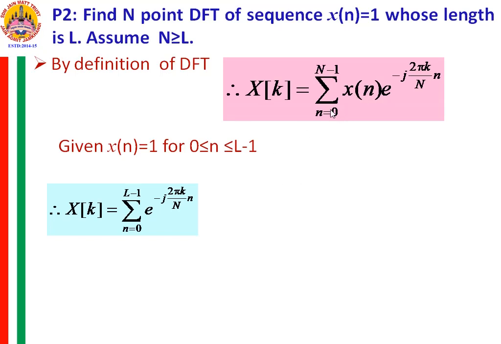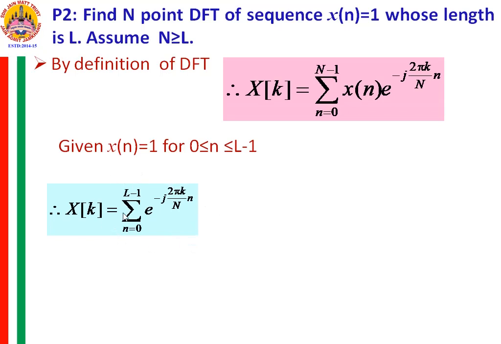So instead of varying it for the entire duration from 0 to N minus 1, I am varying it from 0 to L minus 1, because up to that only x[n] has amplitude equal to 1. So the summation is varying from 0 to L minus 1 of e raised to minus j 2 pi k by capital N into n. Now express this in closed form, as you have done while finding the DTFT or FT, or even while finding the Z transform, where you obtained the closed form of expression of such finite duration sequences or series.